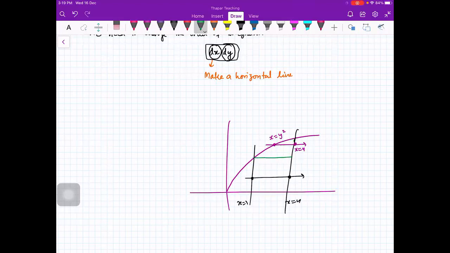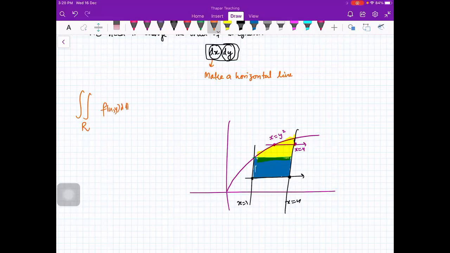for this much region, let me draw like this, the entry and exit points remain the same, right? And for this much region, the entry and exit points remain the same. Got it? So what we will do, we'll write this integral over the region R, f(x,y) dA.